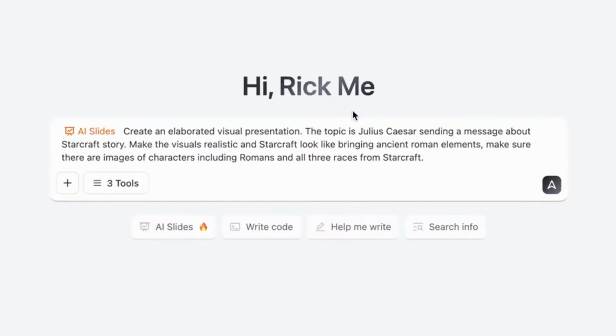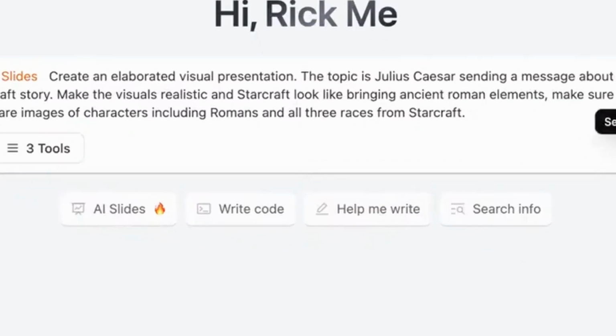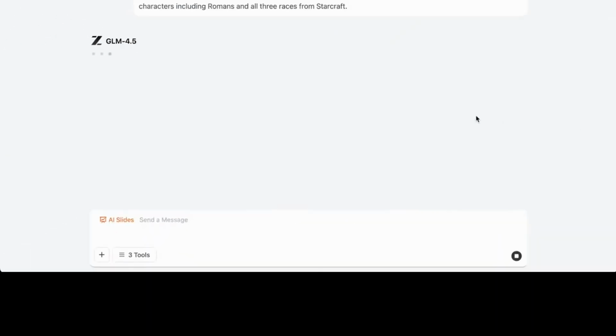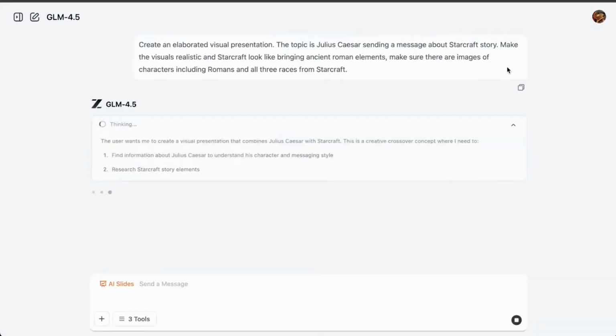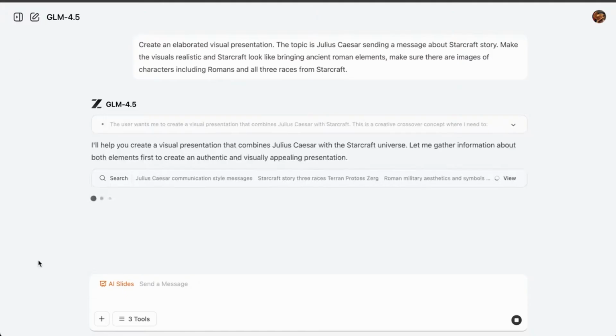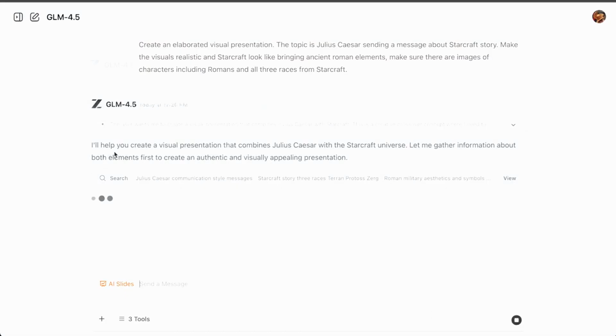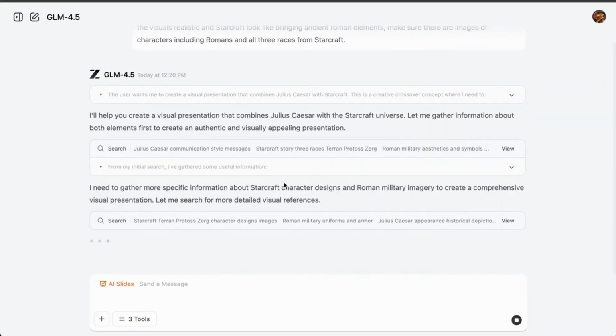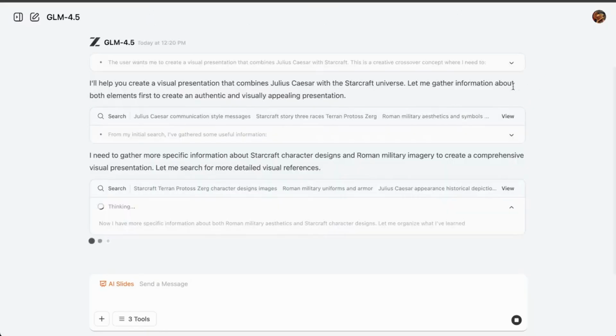Let's try that. So this is the prompt that I have. I'm asking it to generate a slide. Here we have the options: slide, code, help me write, and search info. So it's decently fast. Eventually it's going to be faster, I'd say. One thing that I miss over here is that I cannot change the layout to a darker color. It's pretty cool that they go step by step. Not that I think it's necessary, I think it should be optional, but it's pretty cool.